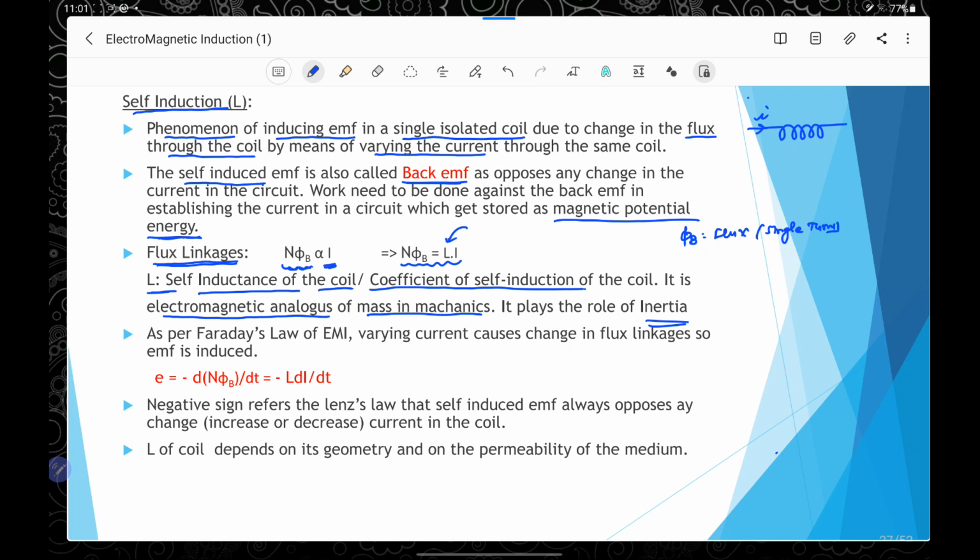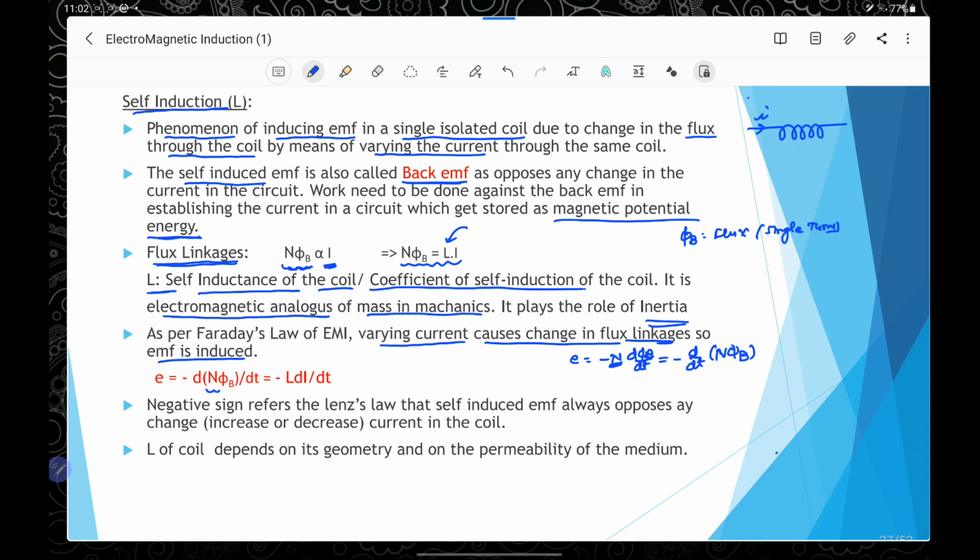As per Faraday's law of electromagnetic induction, the varying current causes a change in flux linkages, so there is an induced EMF, and we know the induced EMF equals minus n d phi b by dt. Because this n is a constant, we can take n inside the differential, so we can write it as differential of n phi b.